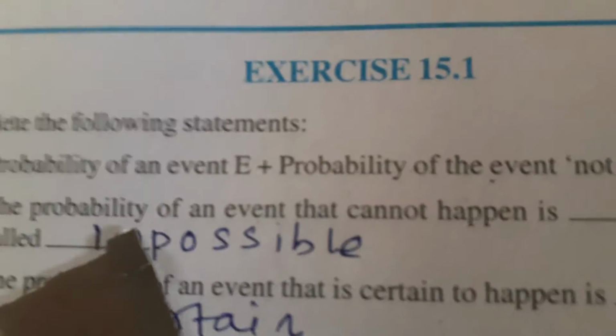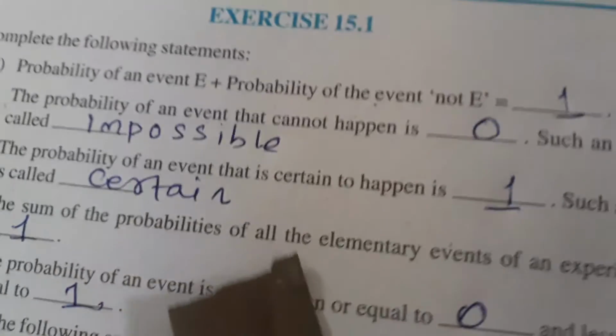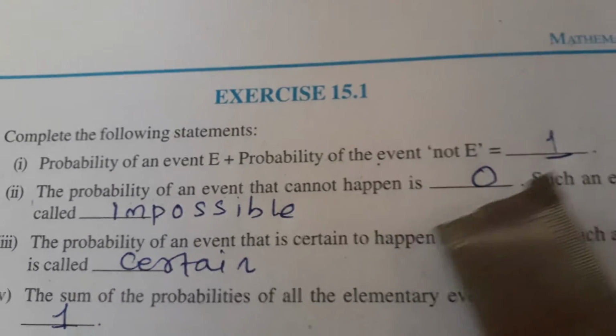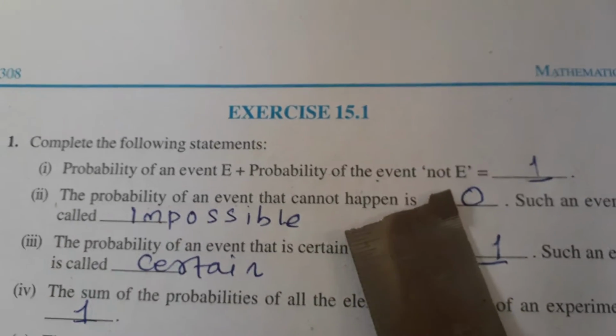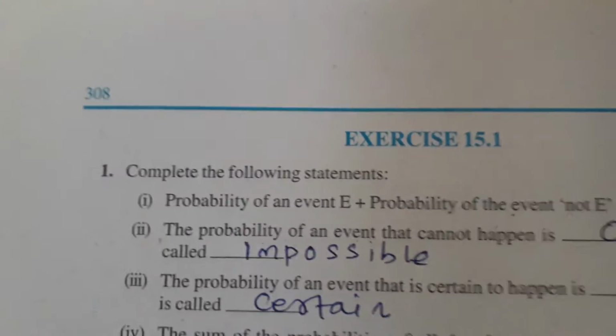So always, the probability of an event, and yesterday I gave you one formula also: the probability of an event and the probability of not getting the event, not E, that will be equal to 1.